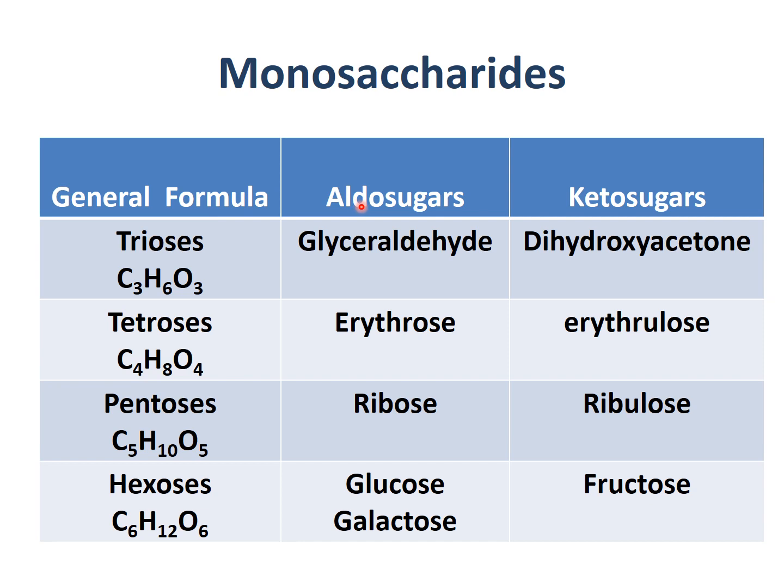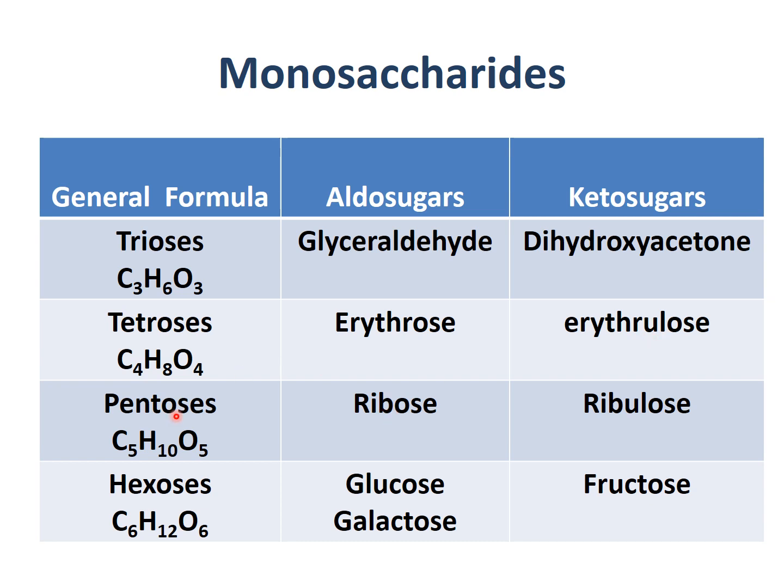Now we see aldose sugar with 3 carbon is glyceraldehyde. Keto sugar with 3 carbon is dihydroxyacetone. Aldose sugar with 4 carbon is erythrose, and keto sugar is erythrulose.